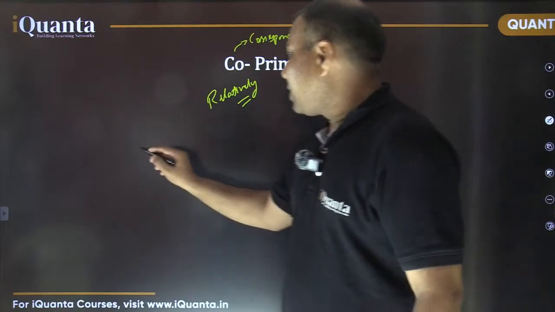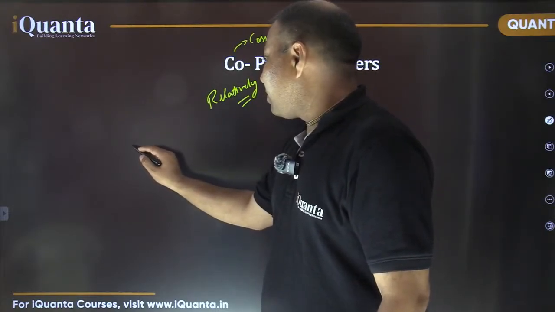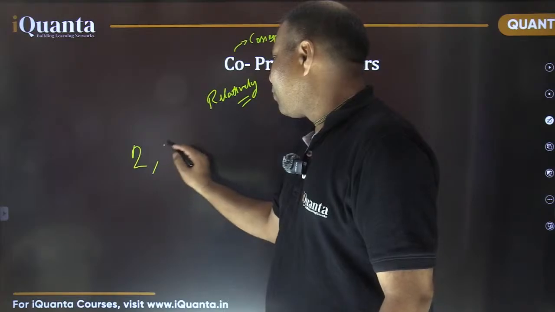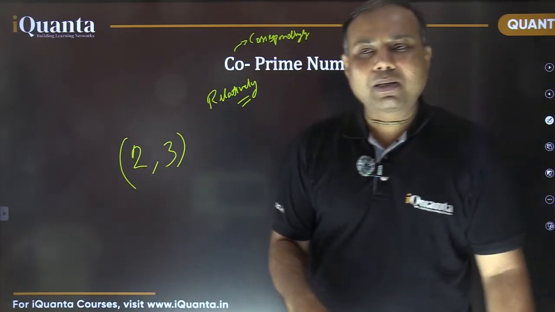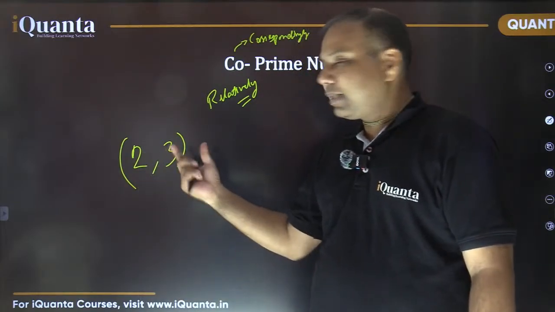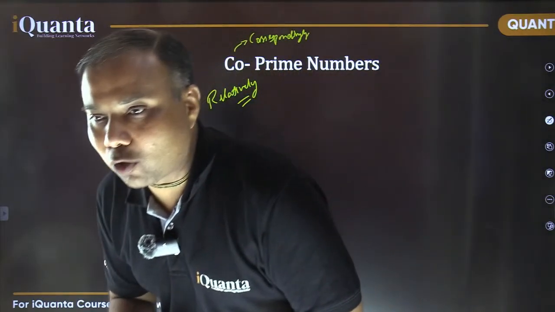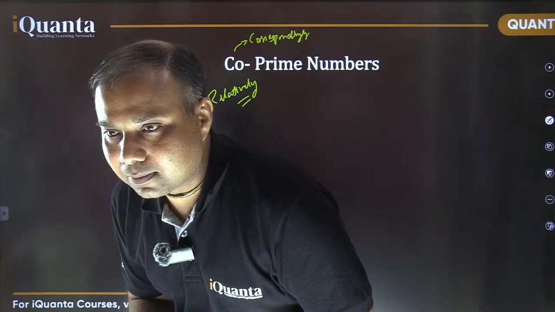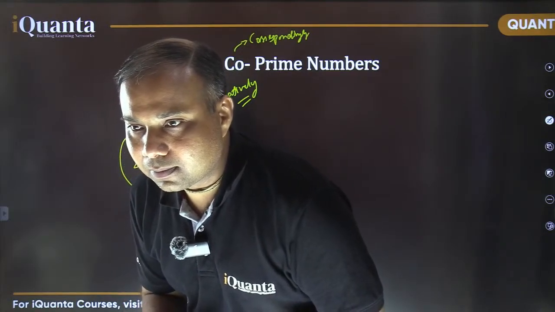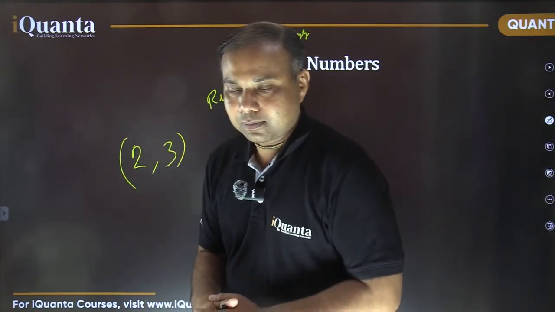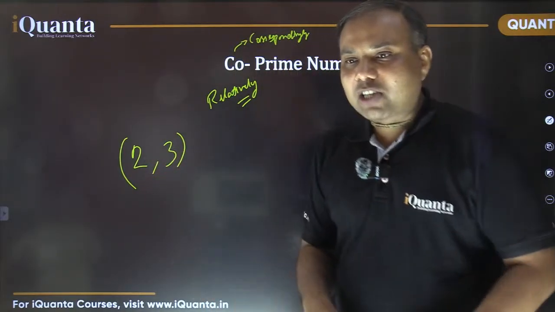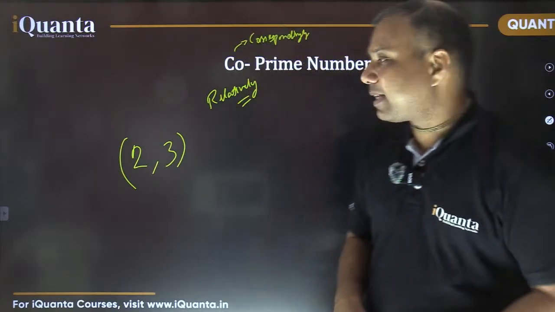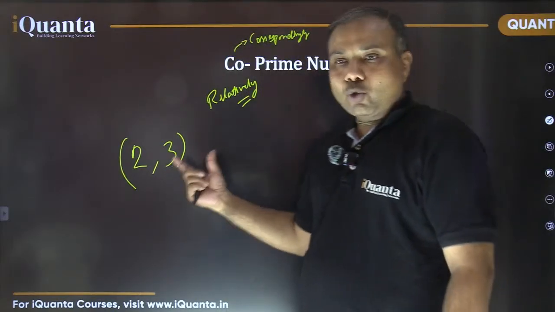For example, if I ask you, please tell me 2 and 3, can this pair of numbers be called co-prime numbers? Yes, Vaishali, you are right. There are many different questions like that. So 2, 3.